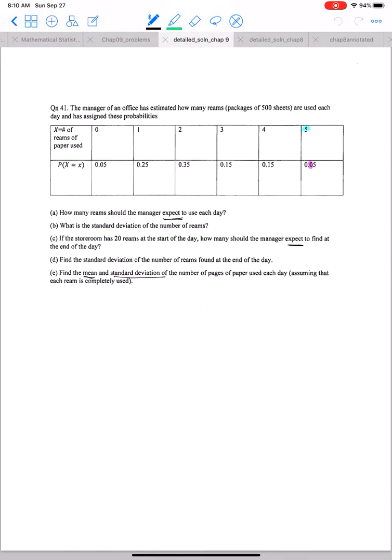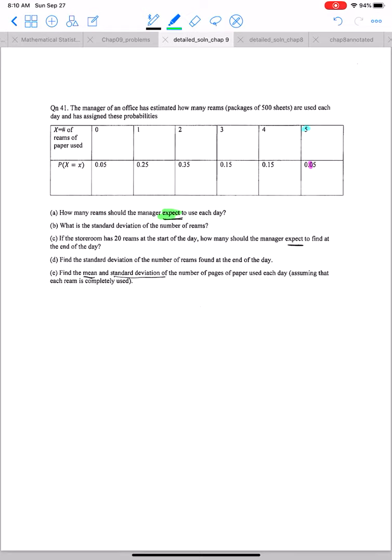So the manager of an office has estimated how many reams, packages of 500 sheets, are used on a daily basis, and has assigned these probabilities. The question is, how many reams should the manager expect to use each day? The important word here is expect, which means we have to calculate an expectation. Expectation of what? Expectation of a random variable.